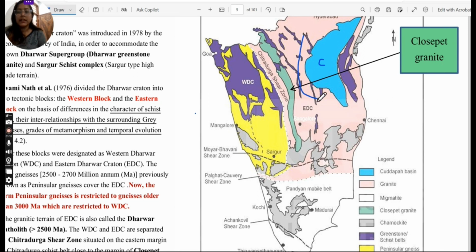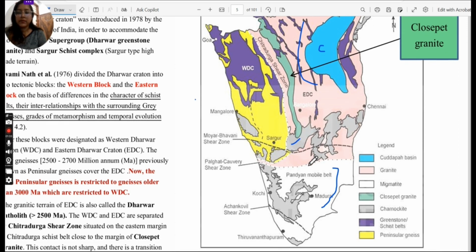This pink part is granite, and this white part here is all migmatite. This green portion is closepet granite, and this gray portion is charnockite. These purple ones are the greenstone schist belts. I'm talking about the legends. And this yellow portion is peninsular gneiss.